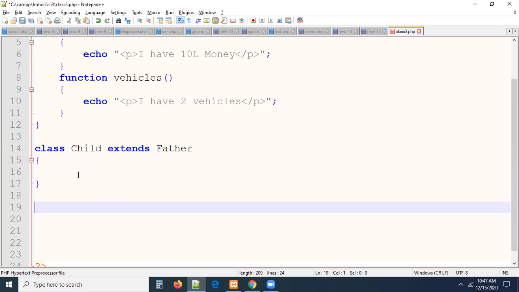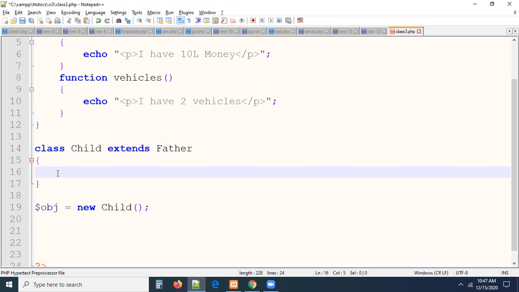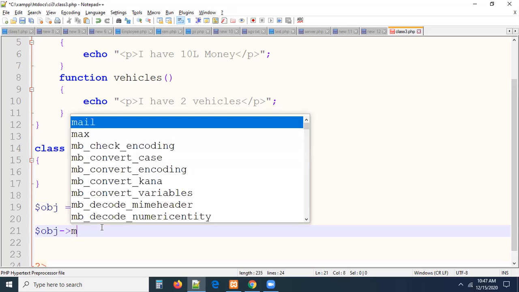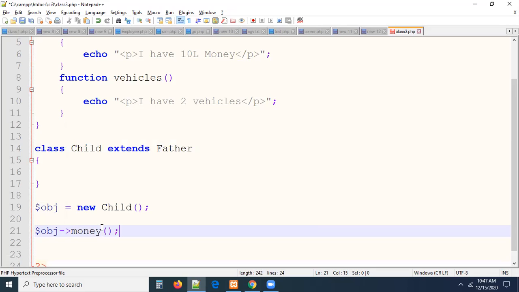Now the next thing: I'm creating the object for child, guys. Obj equal to new child class. I'm creating the child class object. But is there any method in the child class? We don't have any method physically, if you look visually. Because of extending father, all the methods of the father class will be transferred to the child class. So by creating this child class object, I'm writing the money method, so let's call it C obj, the child object.